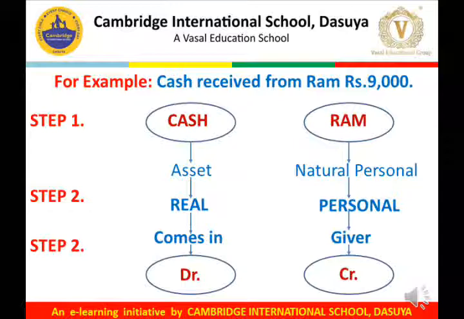Now in the first step, we have identified the accounts involved, that is cash and Ram are the 2 accounts involved in the transaction. After that, in the second step, we judge the nature of these accounts. The cash is an asset, so it comes under the category of real account, whereas Ram is a natural person, so he comes under the category of personal account.